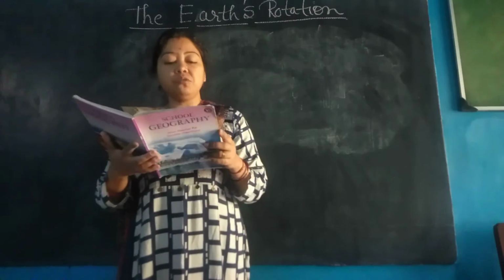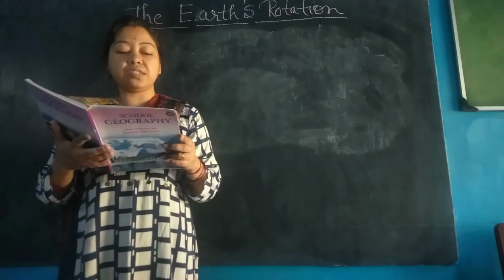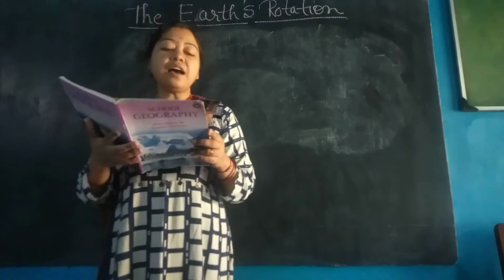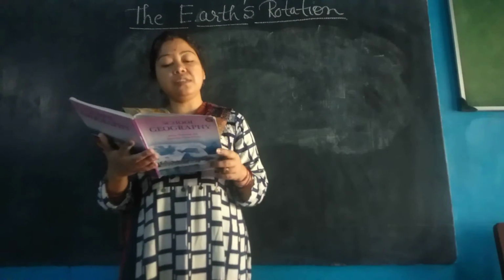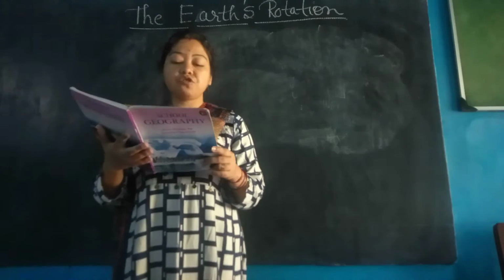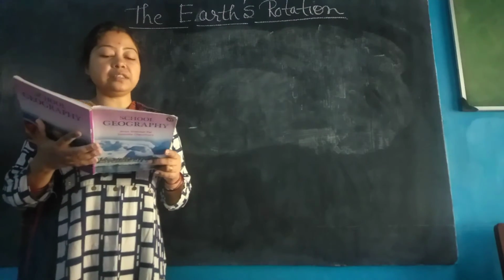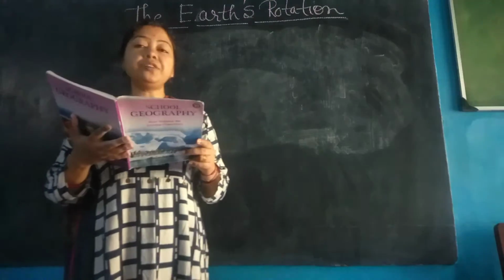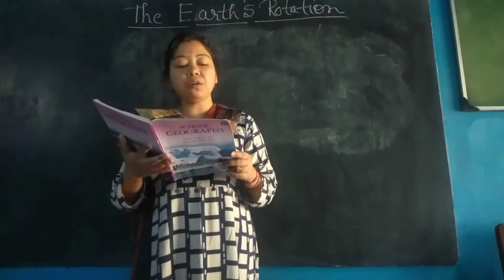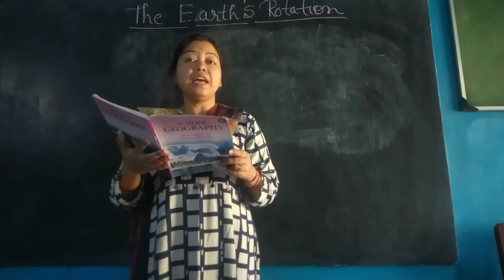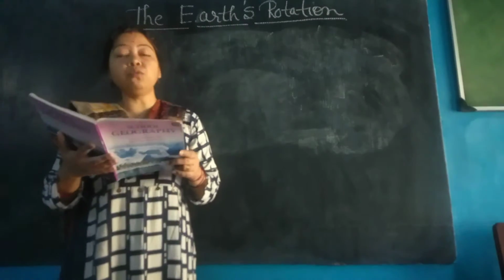Aristarchus of Samos, a Greek astronomer, suggested that the Earth revolved around the sun. A Polish astronomer, Nicholas Copernicus, worked on the earlier theories and became the first person to calculate the principles of his heliocentric view.